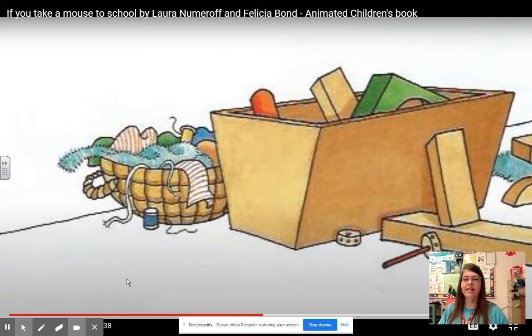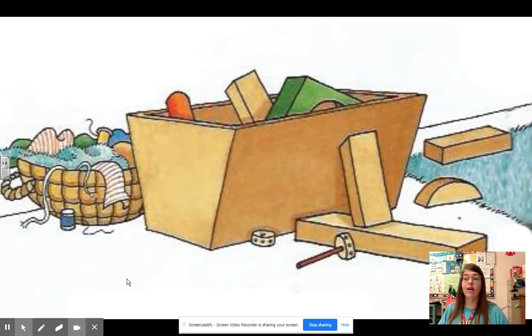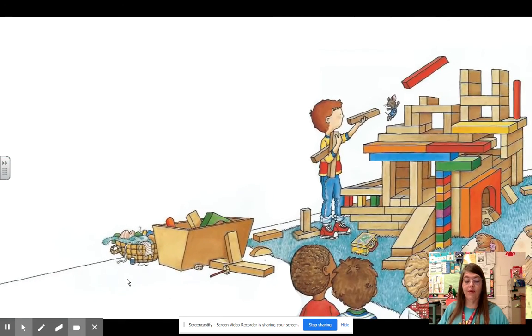On the way to the lunchroom, he'll see some building blocks. Uh-oh. He'll build a little mouse house.